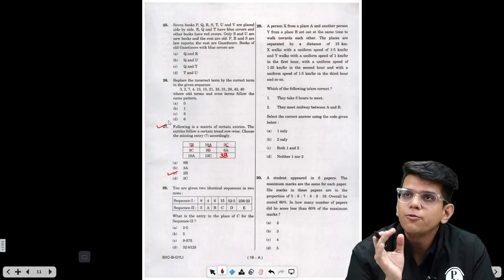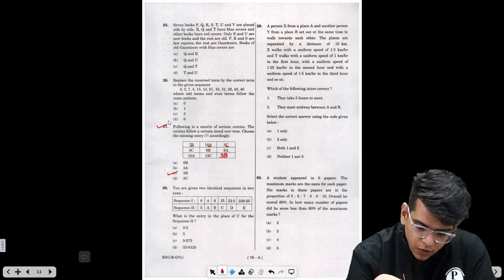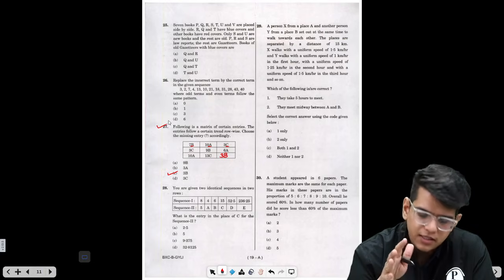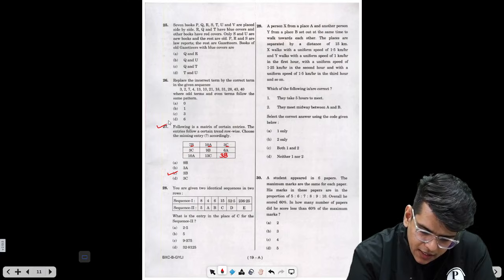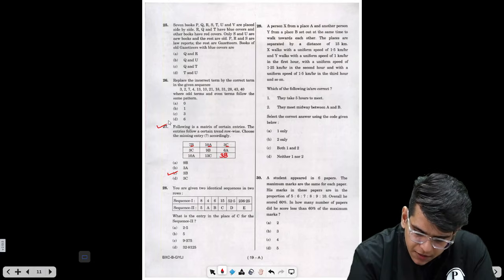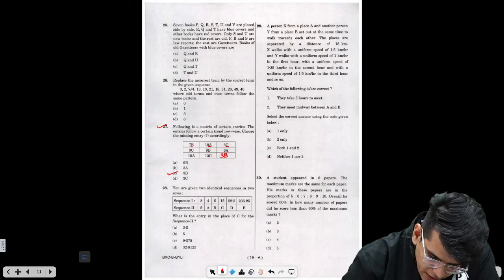Every year we get 4 to 5 questions from series. We get such questions also. Just look at question number 26. This is very easy again. Replace the incorrect term by the correct term in the given sequence, where odd terms and even terms follow the same pattern. Odd terms are here 1, then 7, then 13, then 21, then 31, then 43.